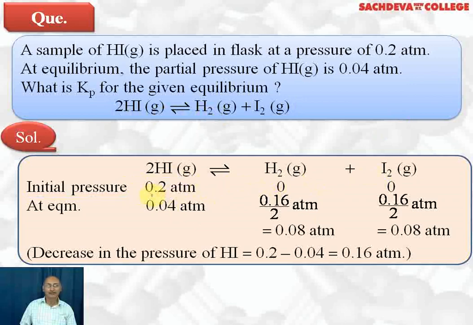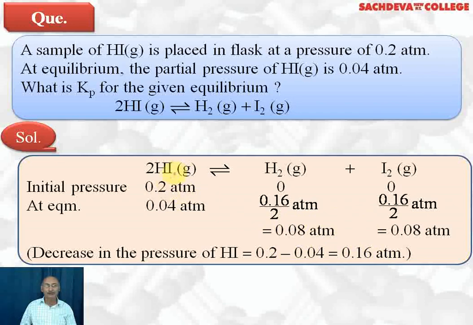Initial pressure was 0.2 atmosphere of HI and 0 for hydrogen and 0 for iodine. Final pressure of HI is 0.04 atmosphere. Now 0.2 was initial, 0.04 has remained. It means 0.16 atmosphere has decreased due to decomposition into H2 and I2.